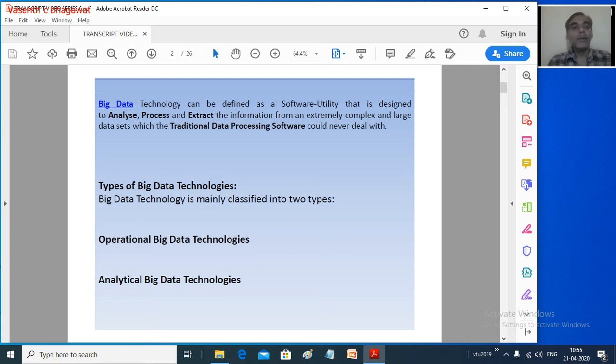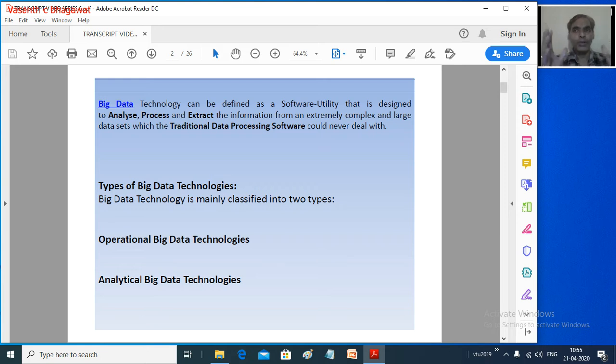Now coming to our big data technologies. How do we define big data technologies? Big data technologies are nothing but software utilities designed to analyze, process and extract information from the data we have already stored. We have collected a huge amount of data.